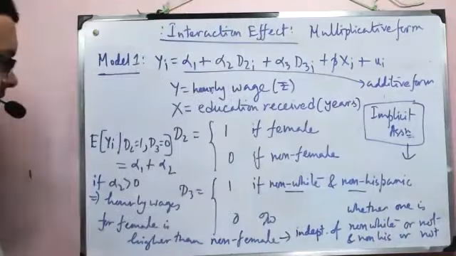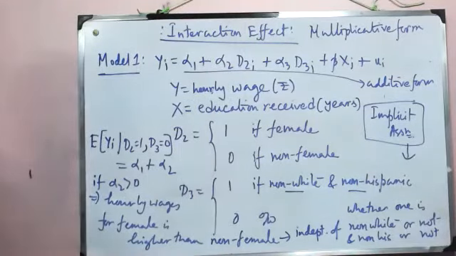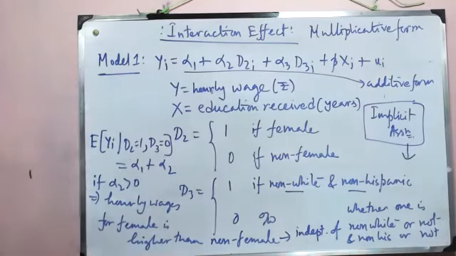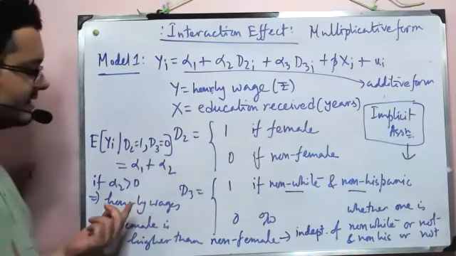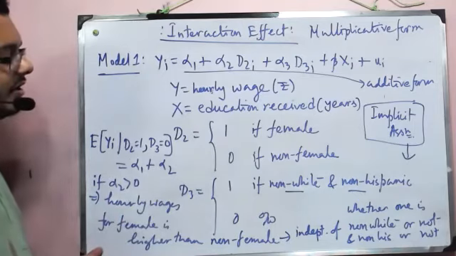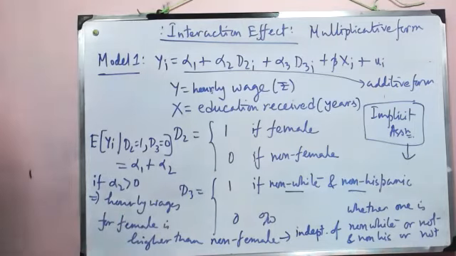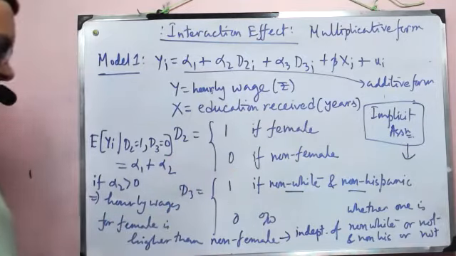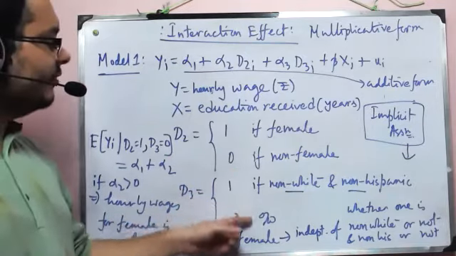To reframe the implicit assumption, what we are saying is that if there is a wage differential by gender, that differential exists in both the races, or both categories of race.